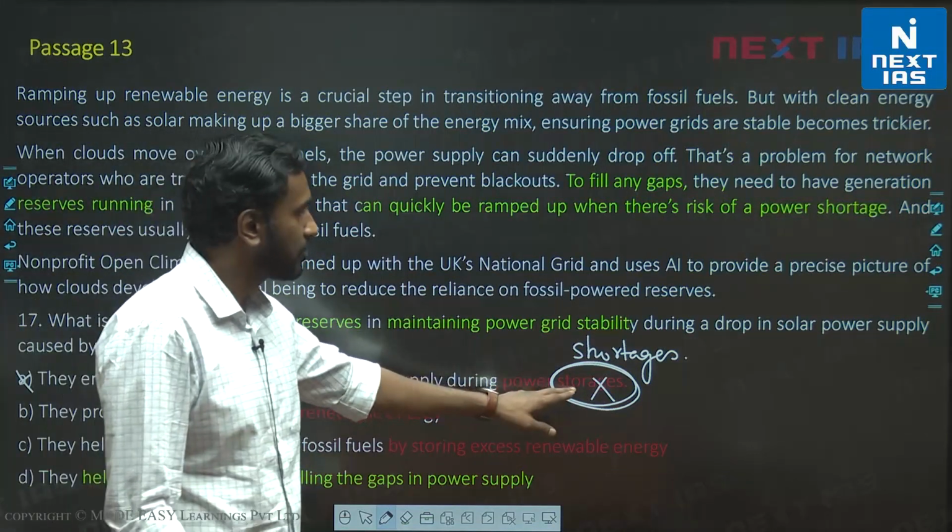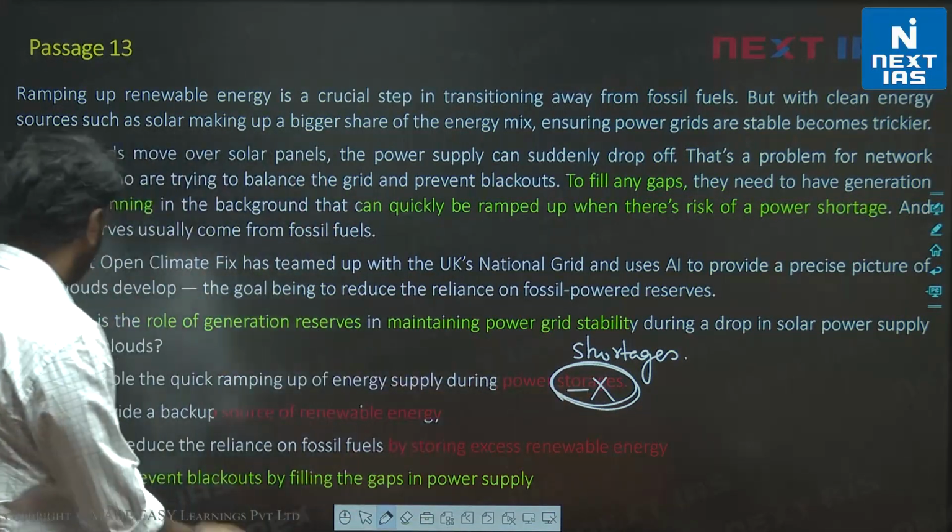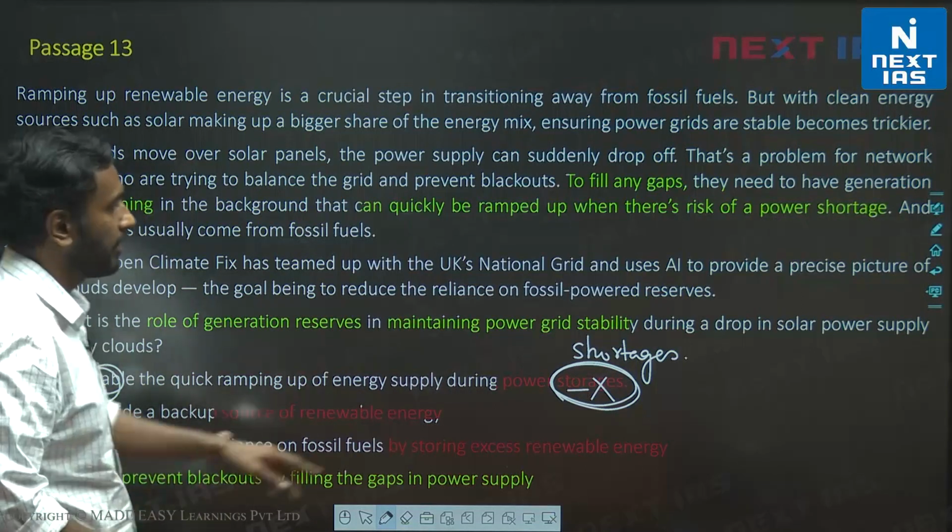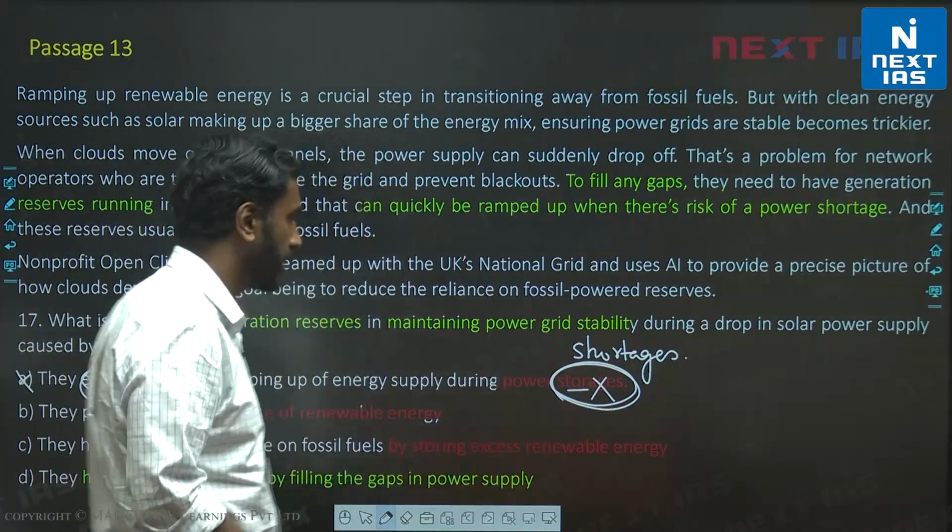For this word alone, this was a little difficult for students to spot. "Enable" would be quite difficult to spot, but this we should spot. We should read a statement carefully.